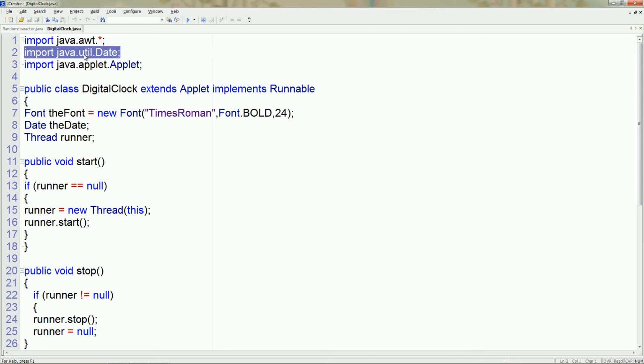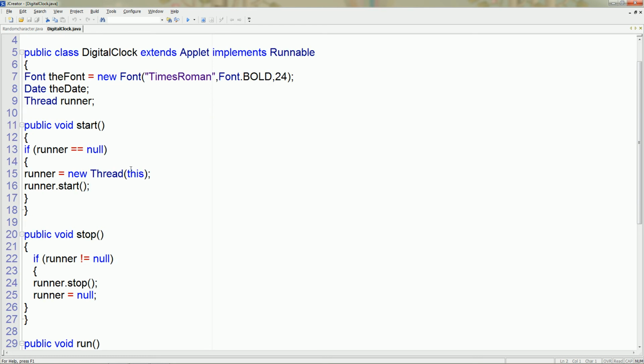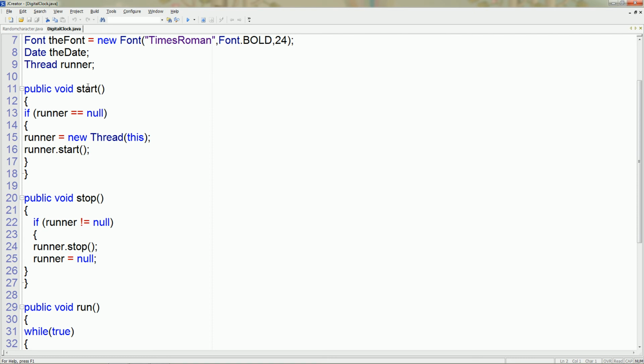You have to import the java.util package. Graphics is present under java.awt.* and Applet for applet. Now within the start method check whether the runner is initialized or not. If it is not initialized, then initialize the runner with a new thread and call the start method.